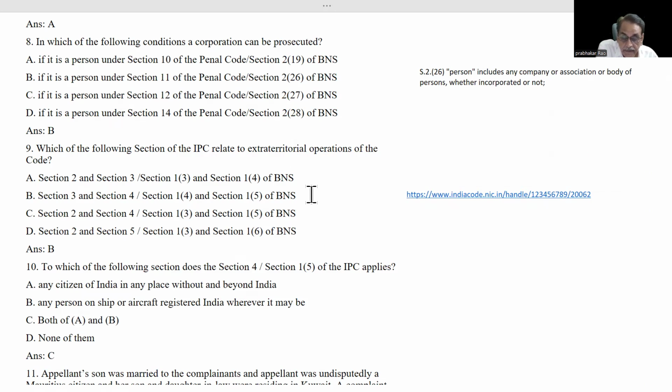Whenever we see person, person means Indian citizen as well as non-Indian citizen, that means foreigner. If any Indian citizen or any foreigner commits an offense within the territorial boundaries of India, he will be punished. Next, section 5 we will see.